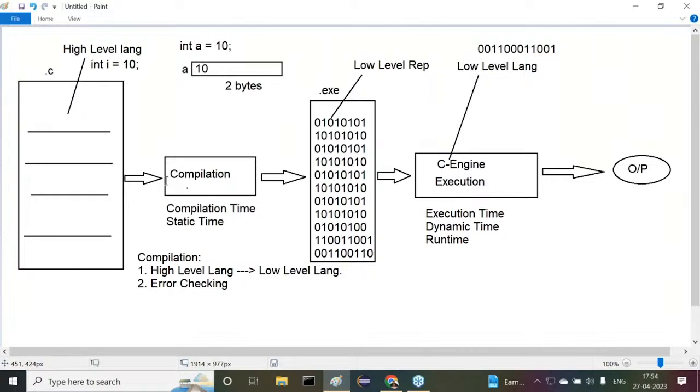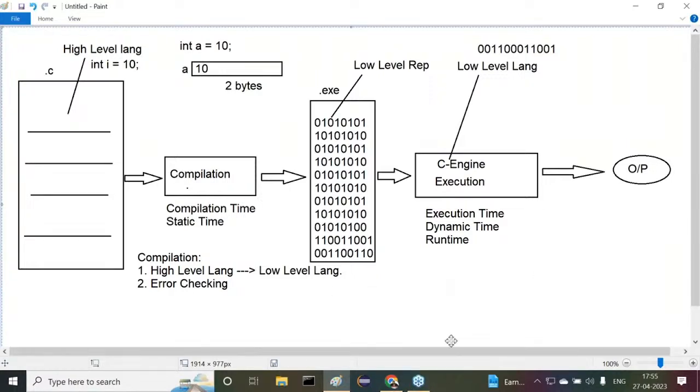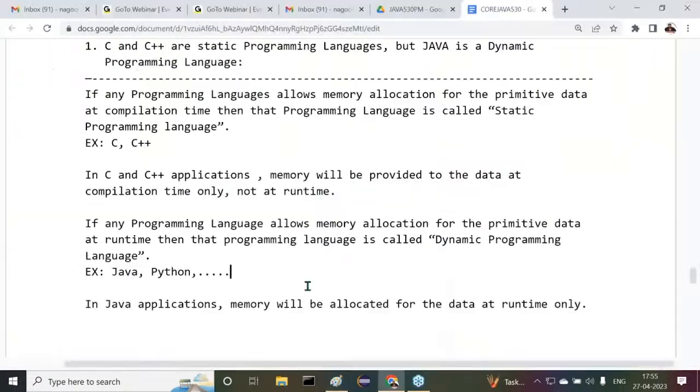Static programming language. Similarly, if any programming language allows memory allocation for the primitive data at runtime, not at compilation time, then that programming language is called a dynamic programming language. Is that clear or not? Right. Now observe carefully. Of course, I want to give this diagram also for you. In the document, I will include this diagram also.